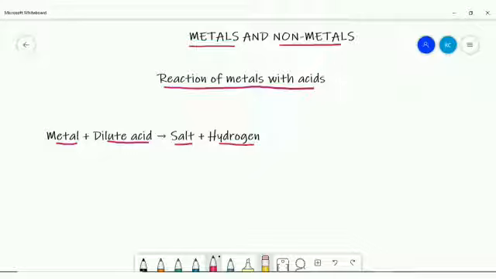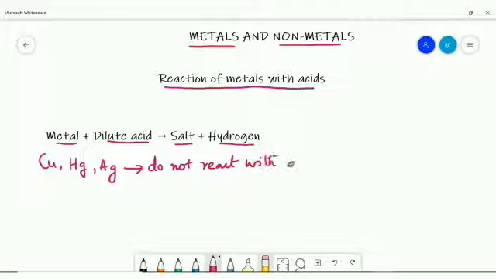Less reactive metals like copper, mercury, its symbol is Hg, and silver, they do not react with the dilute acids. And they are not liberating hydrogen gas. Even more reactive metals do not react with the same vigor. Some react vigorously, some react slowly, while some others react only on heating.